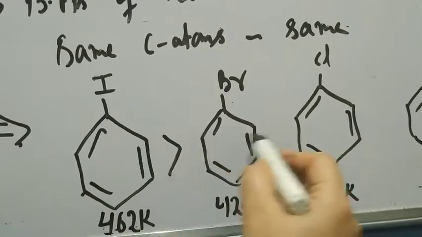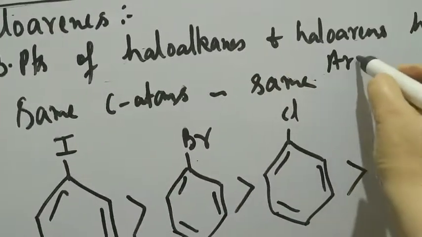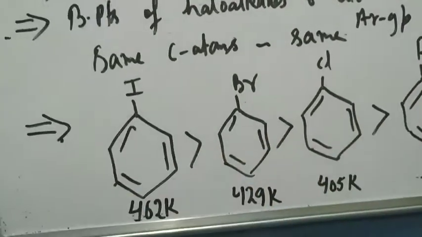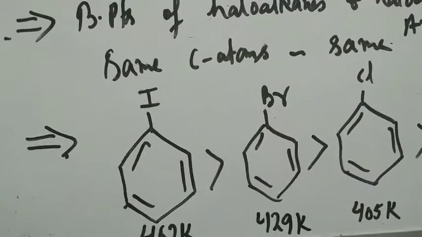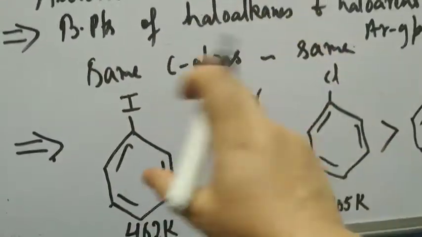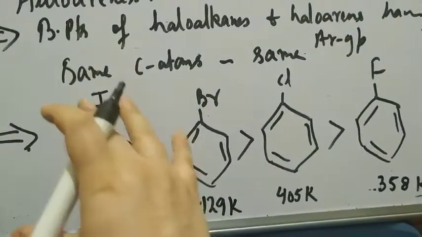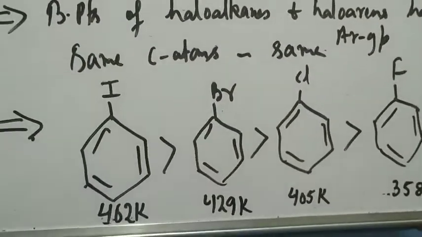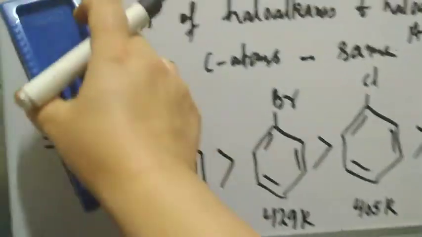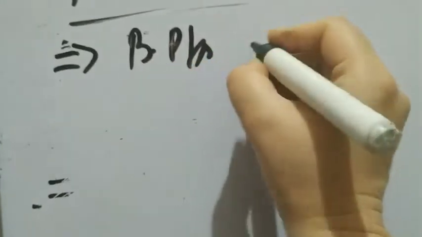Now the trend is the same. For the same aryl group, in this case the benzene ring is the aryl group, boiling point increases with the increase in the size of the X atom. Since iodine is सबसे बड़ा, it is bigger than bromine, which is bigger than chlorine, which is bigger than fluorine. This is the trend. Iodobenzene का boiling point सबसे ज़्यादा होगा because iodine का atom in सब में सबसे बड़ा है, right?